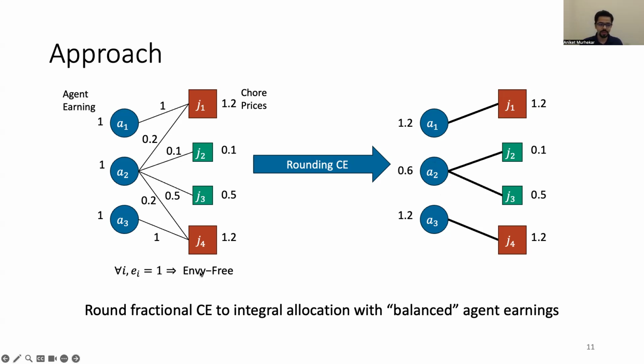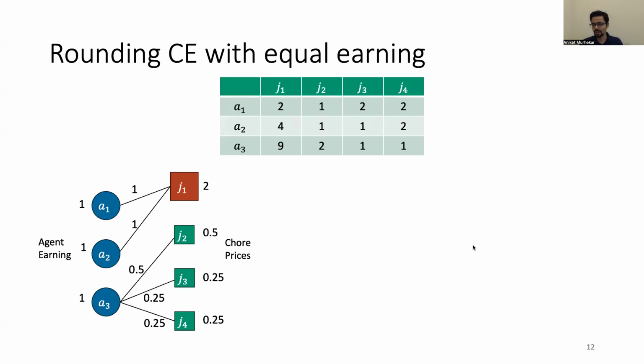So in this example, we started with the fractional envy-free allocation and rounded it to obtain an integral EFX allocation. So does this natural approach work in general? It turns out that it does not.